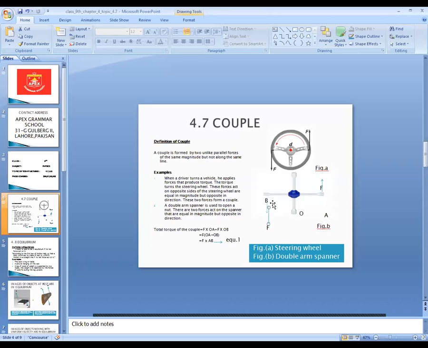Suppose on the double arm spanner we have three points. One is point A, down here, and this is our point B, and this is our point O, which is over here.